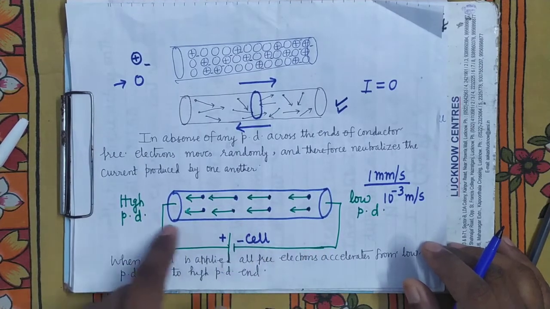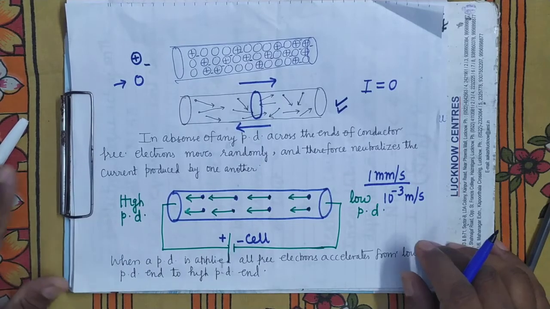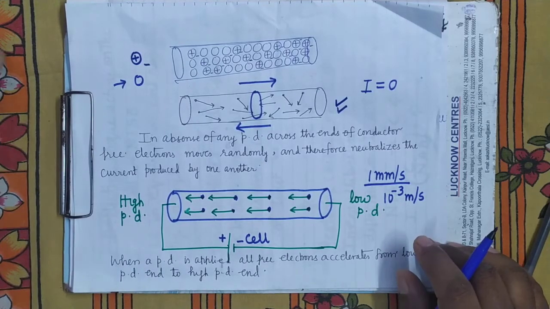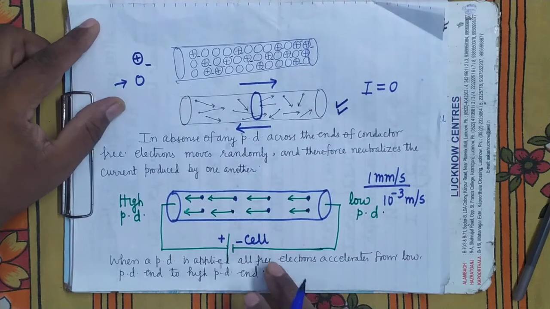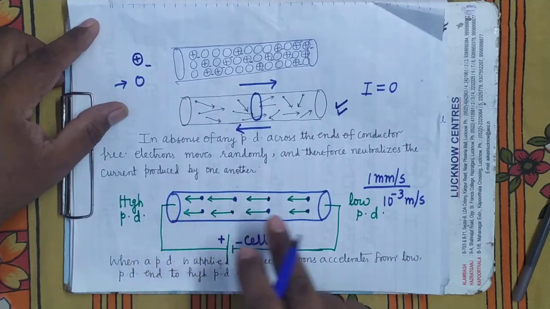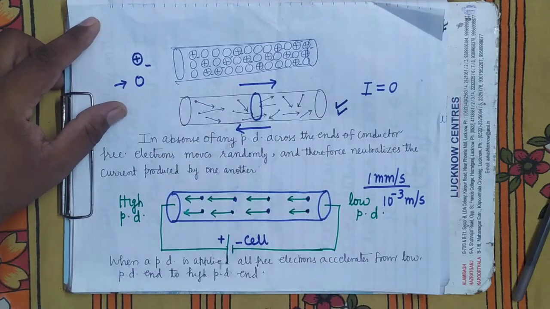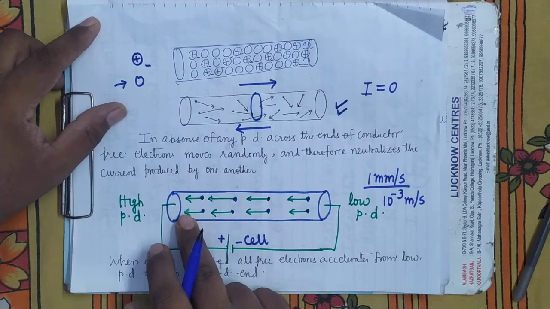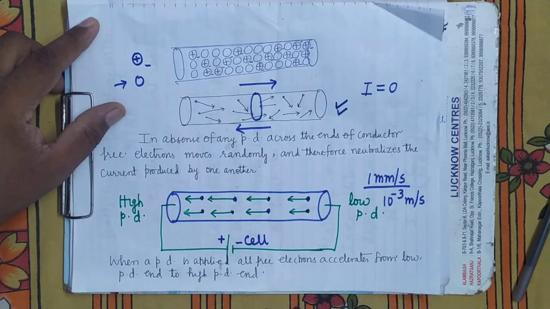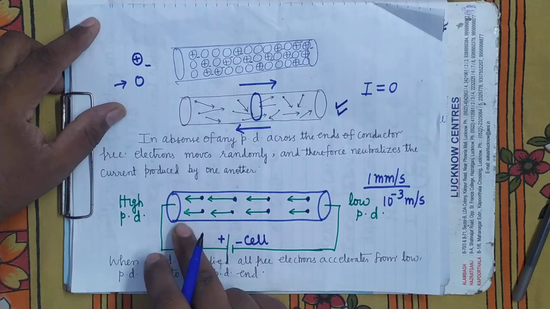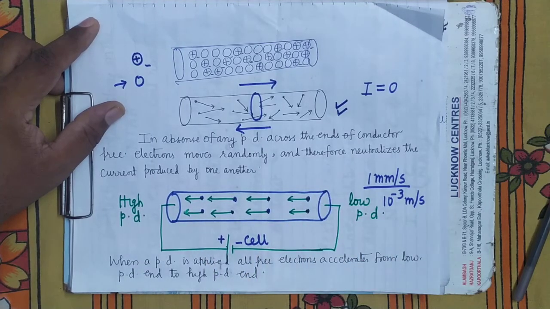When they move in a definite direction, current is constituted. Current is constituted only when you apply the potential difference. If you don't apply the potential difference, electrons will not move in a definite direction, and when they do not move in a fixed direction, current will not be produced.